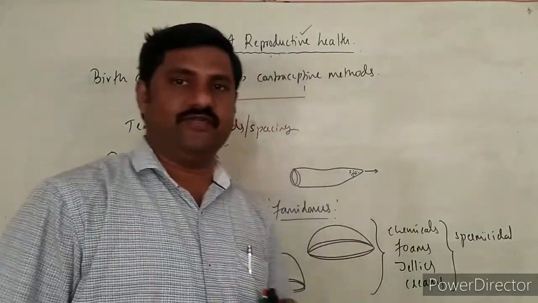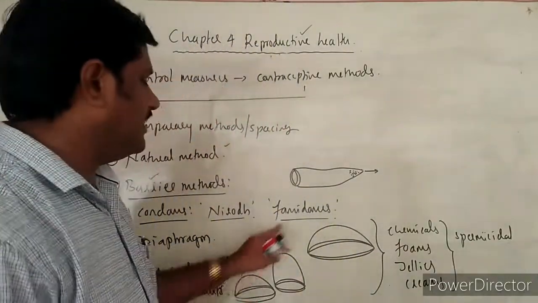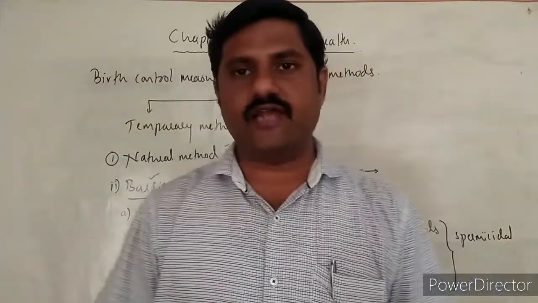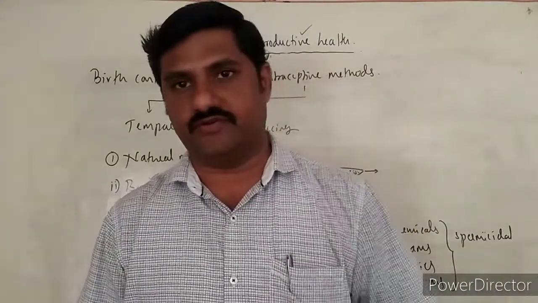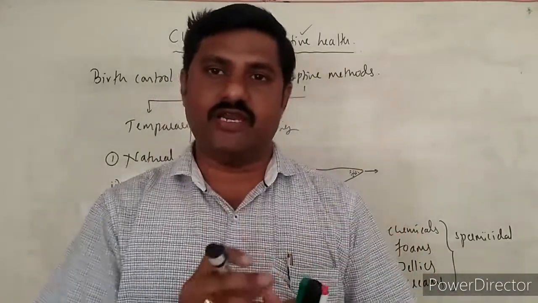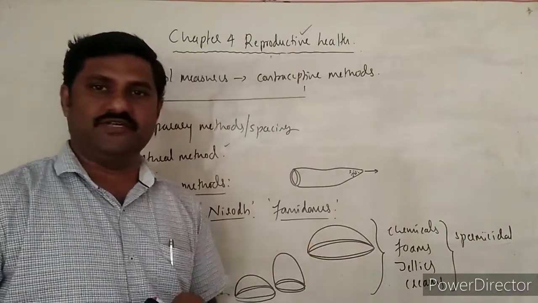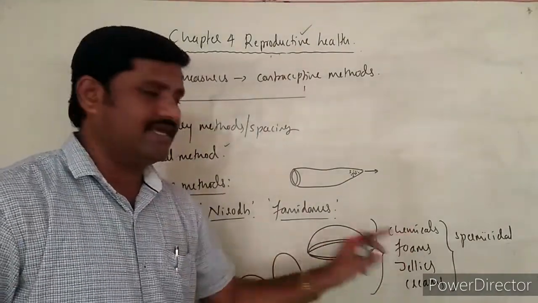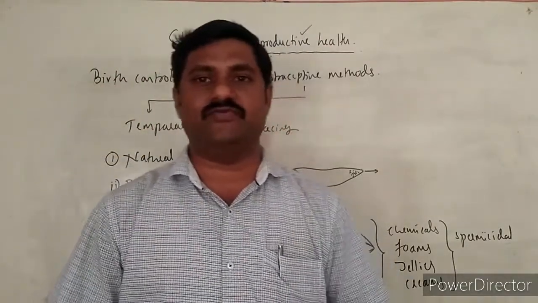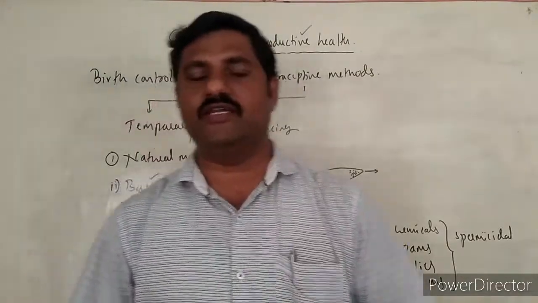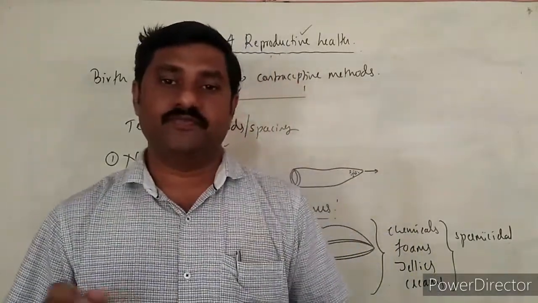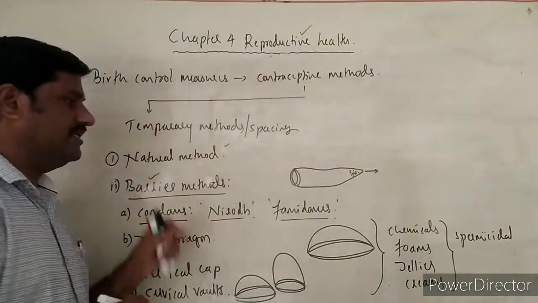These are usually kept inside the female reproductive tract even after sexual intercourse for about 6 to 8 hours, so that all the sperms collected inside these dome shaped structures are killed by all these chemical components, right? So even after 6 to 8 hours when they are removed, all the sperms have been killed. There is no possibility of pregnancy at all. These are what we call barrier methods.